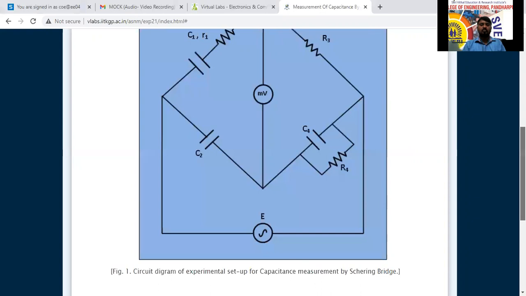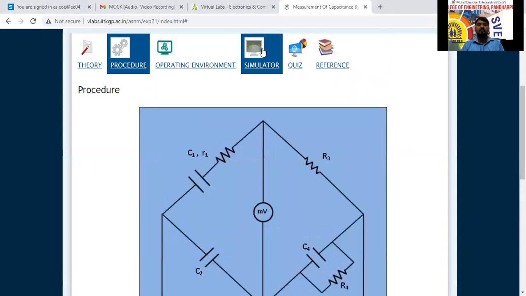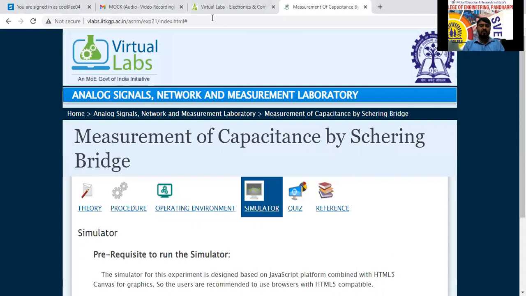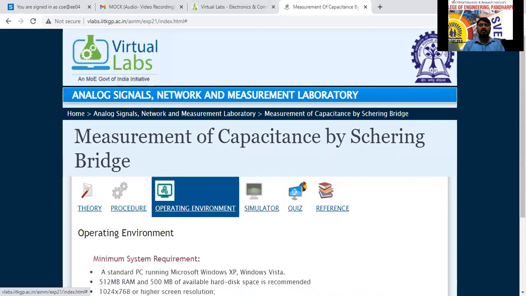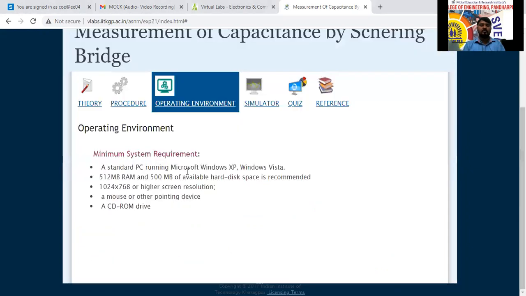So this one will open the practical directly. We'll go for the simulator. Before that, actually, the operating environment should be there. A standard computer is required. That computer should have minimum 512 MB RAM and 500 MB of available hard disk space. Screen resolution should be 1024 by 768, with a mouse or other pointing device. A CD-ROM drive is required. They have mentioned the system requirements to run this simulator here.